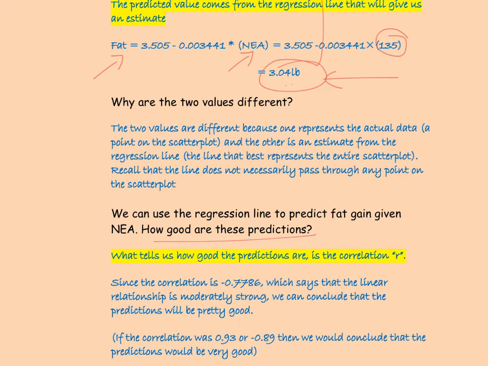The number that tells us that the predictions are good is the numerical summary, which gives us the strength of the linear relationship. If the numerical summary, which is the correlation, suggests that the relationship is strong or moderately strong, then our predictions are pretty good. If the correlation was stronger, then of course our predictions would be closer to the actual values. So our predictions would be much better.